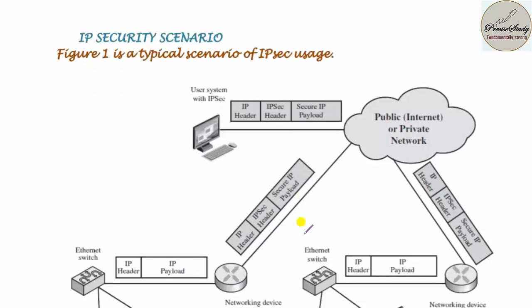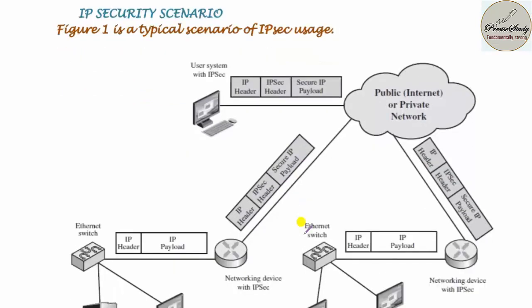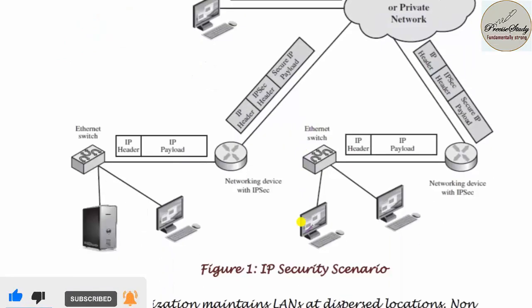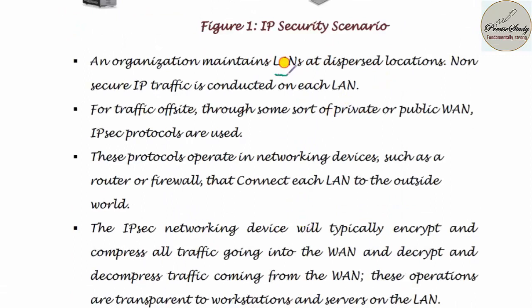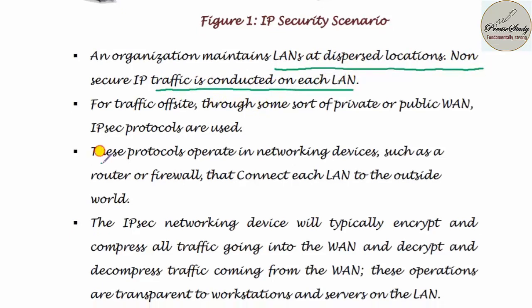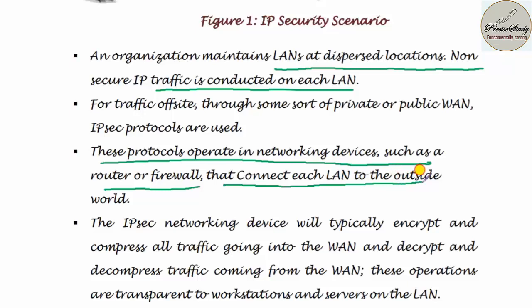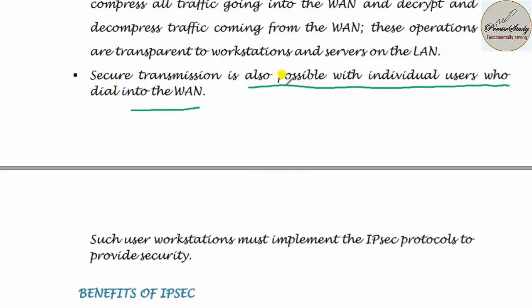Next, let us talk about the IP security scenario. First, you will have the IP header followed by the IP security header followed by the secure IP payload. The organization is going to maintain LANs, nothing but local area networks, at dispersed locations. Non-secure IP traffic is carried within each LAN. These protocols operate in networking devices such as a router or firewall that connect each LAN to the outside world. Secure transmission is also provided to individual users who dial into the WAN. WAN refers to wide area network. Such user workstations must implement the IP security protocols to provide security.